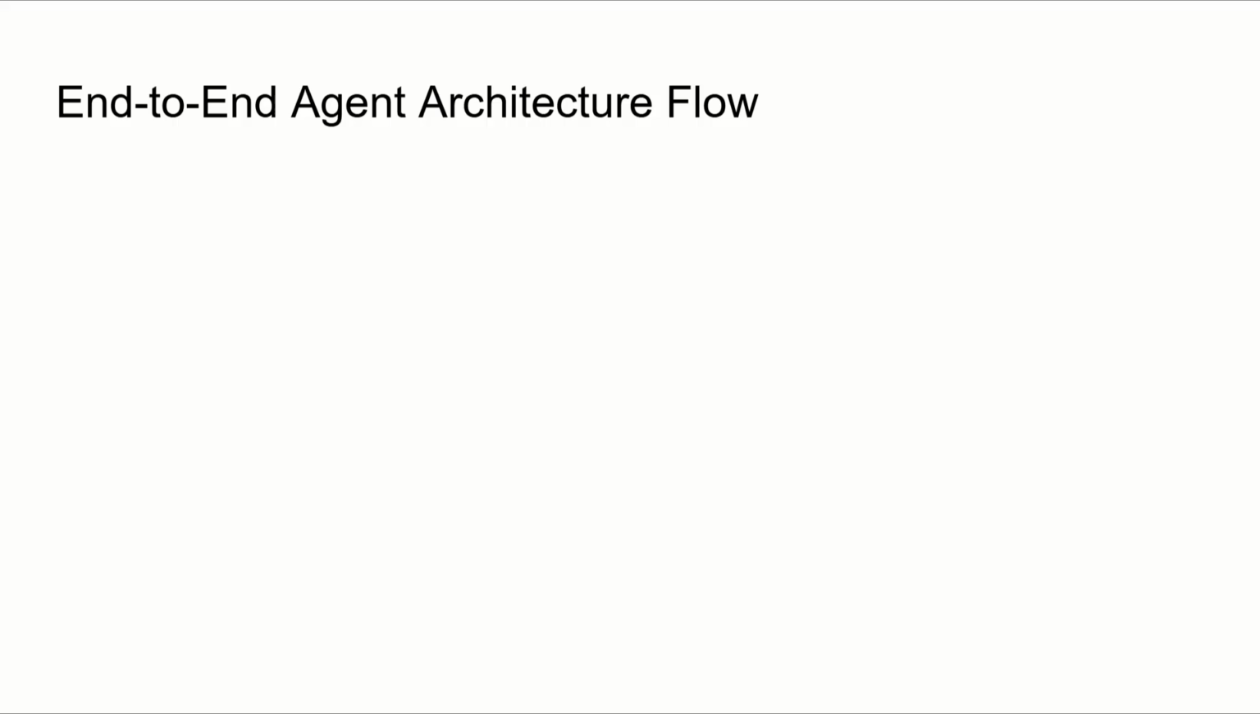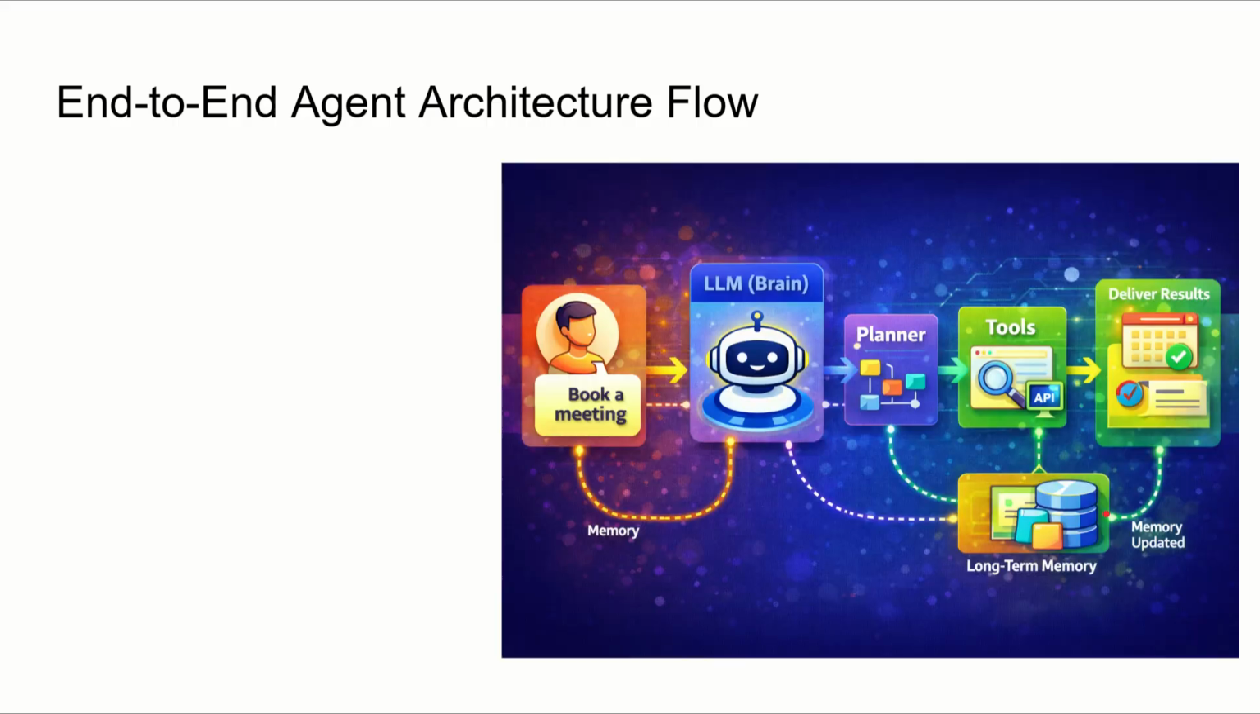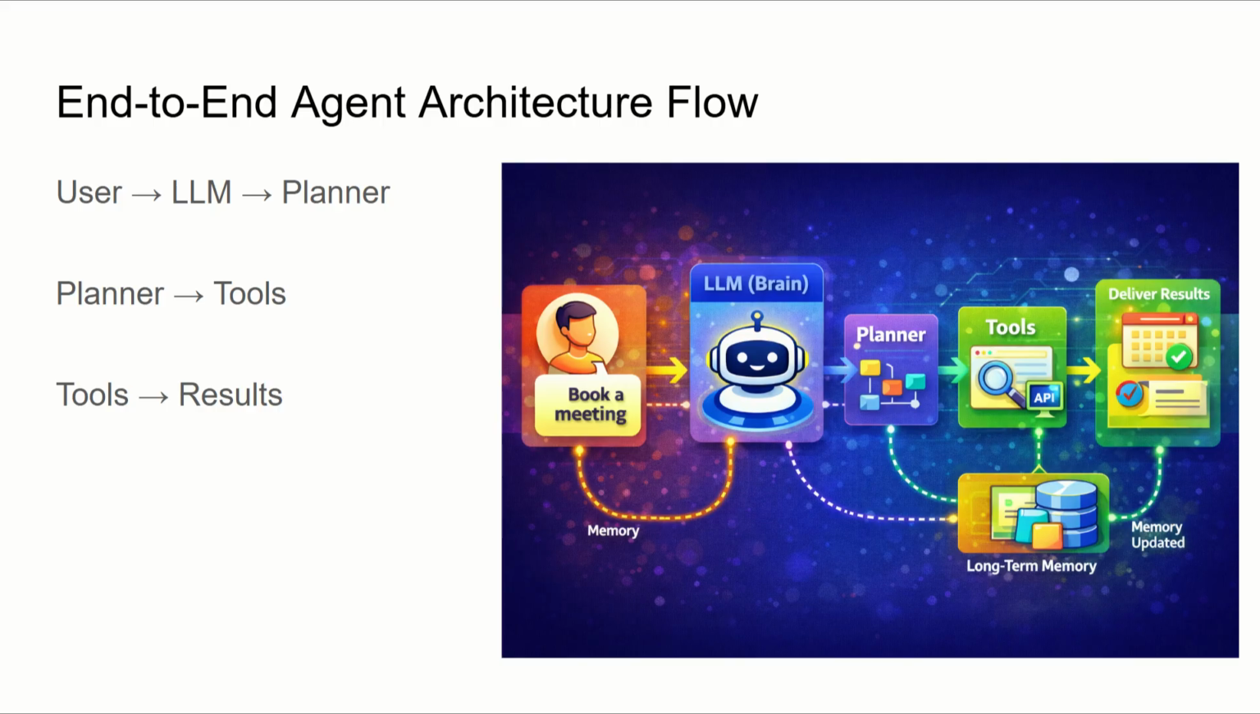Now, let's put everything together. The user gives an input, the LLM understands it, the planner decides the steps, tools are called, results are generated, memory is updated, and finally, the agent gives a response. This entire flow happens automatically. This is the complete anatomy of an AI agent.